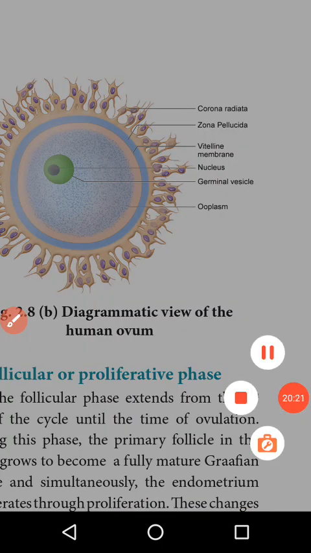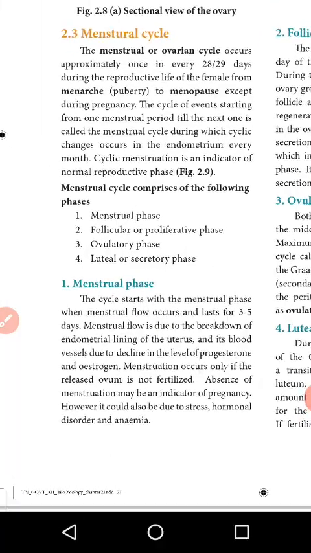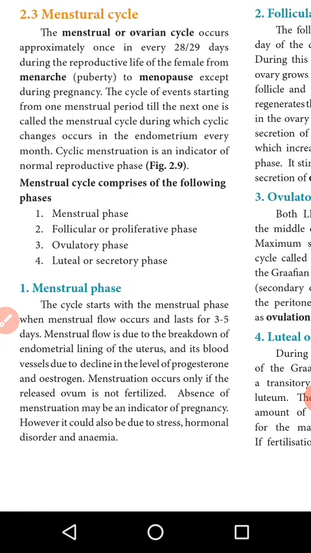Now go to the next topic, menstrual cycles. What is meant by menstrual cycles? The menstrual cycle is the ovarian cycle that occurs approximately every 28 to 29 days during the reproductive life of the female, from menarche or puberty to menopause, except during pregnancy. That is called the menstrual cycle.